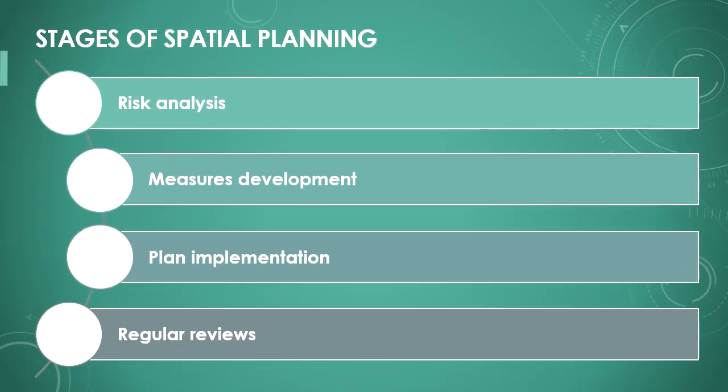Spatial planning is carried out in several stages. First, a risk analysis is conducted to identify vulnerable areas. Based on this analysis, measures are developed to minimize the risks. Finally, the plan is implemented and regularly reviewed to adapt it to new hazards.